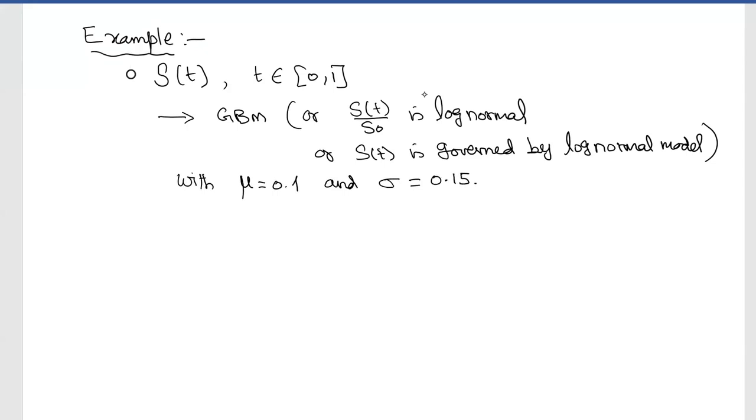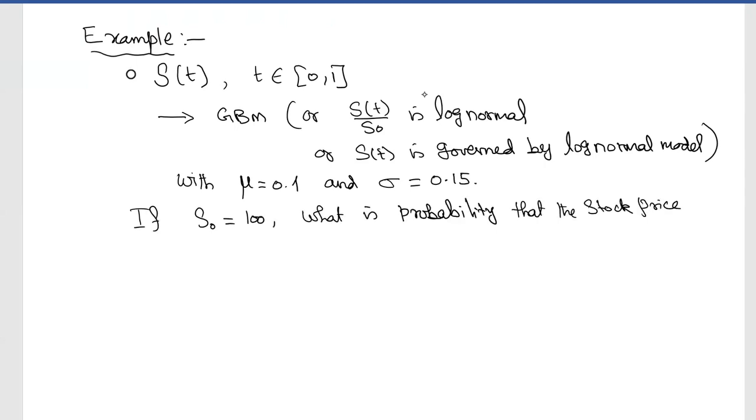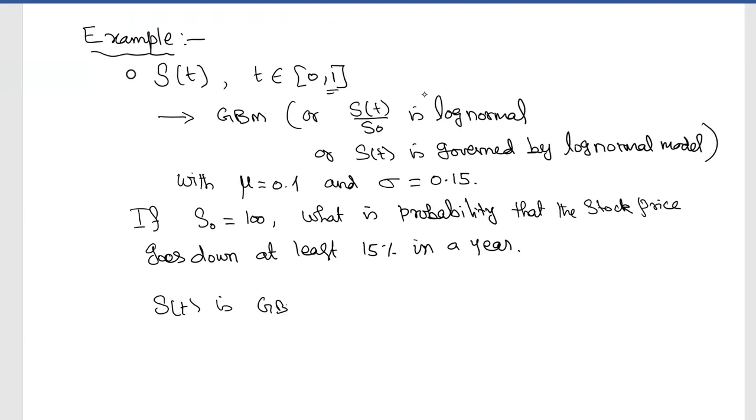Okay, so now the question is, if S of 0, that is as of today, the stock price is 100 rupees, what is the probability that the stock price goes down, that is you lose money if you invest in the stock, by at least 15% in a year? It means you want to study the probability of S of 1. Okay, so what we know from this is S of t is given to be geometric Brownian motion.